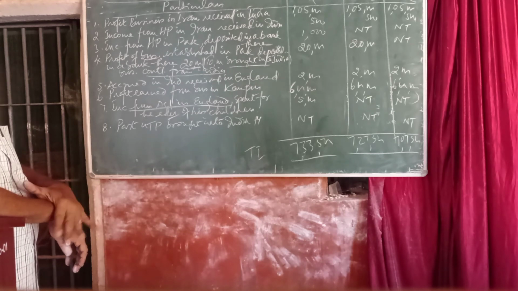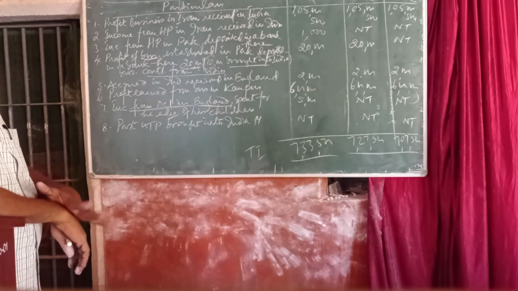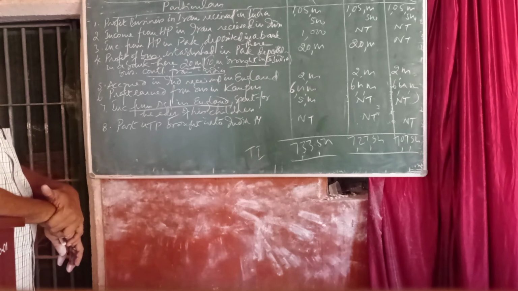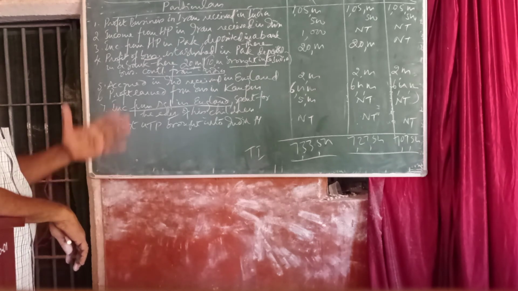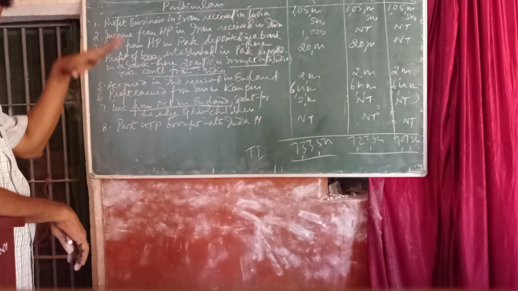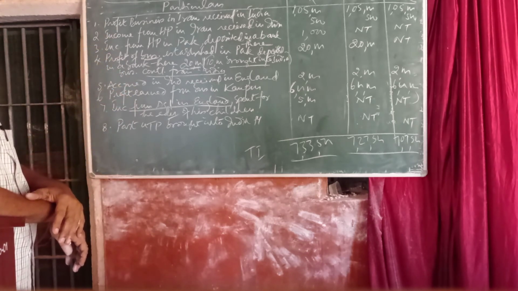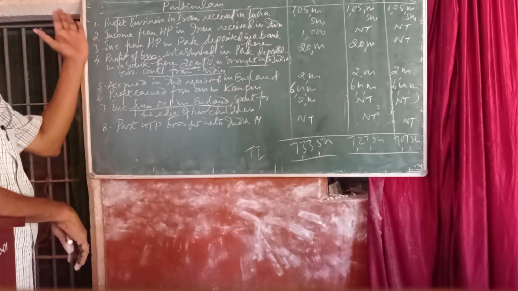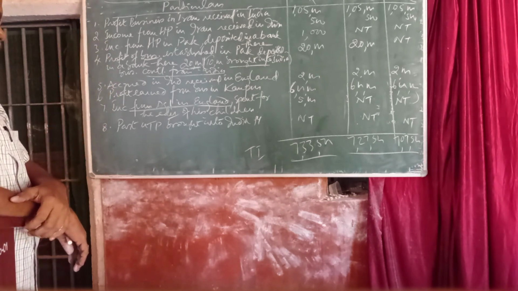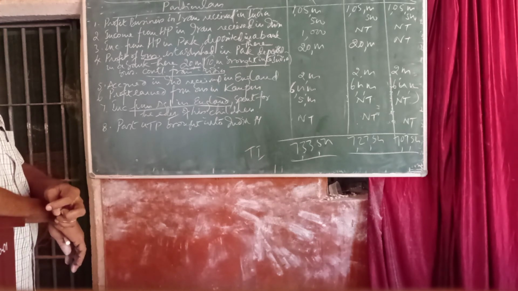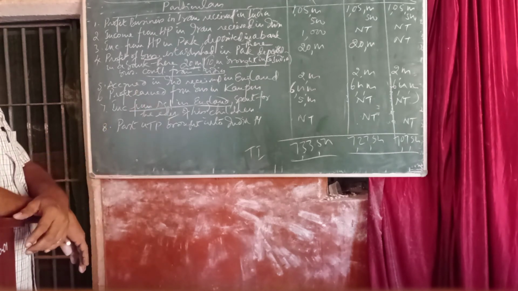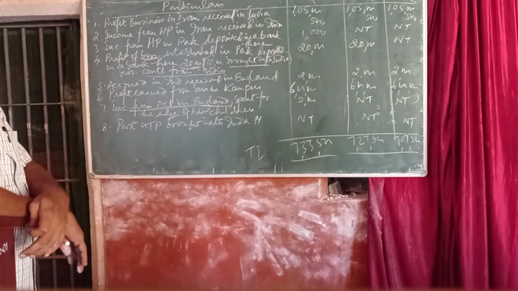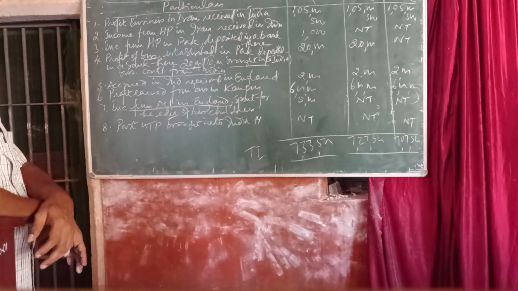If he is an ordinary resident, all incomes are liable to tax except some exempted incomes. If he is a not ordinary resident, then he has to pay tax on a little bit lower income, and for a non-resident the income is still less than that of the ordinary resident and not ordinary resident. So in this way we have to compute the total income, that is the scope of total income or incidence of tax liability: how much is the taxable income if one is an ordinary resident, not ordinary resident, and non-resident.